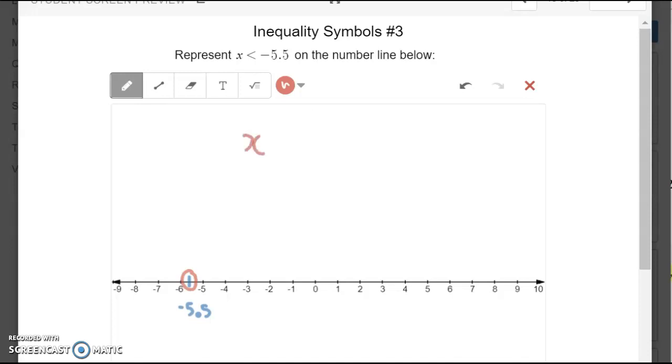x is less than negative 5.5. There is no equal sign here, right? It's just less than. That means it's smaller than. So x is smaller than negative 5.5. That means more negative. So we're talking about numbers that are to the left, and you can see that the inequality sign is pointing to the left as well. Only use this method if you have the variable on the left hand side.